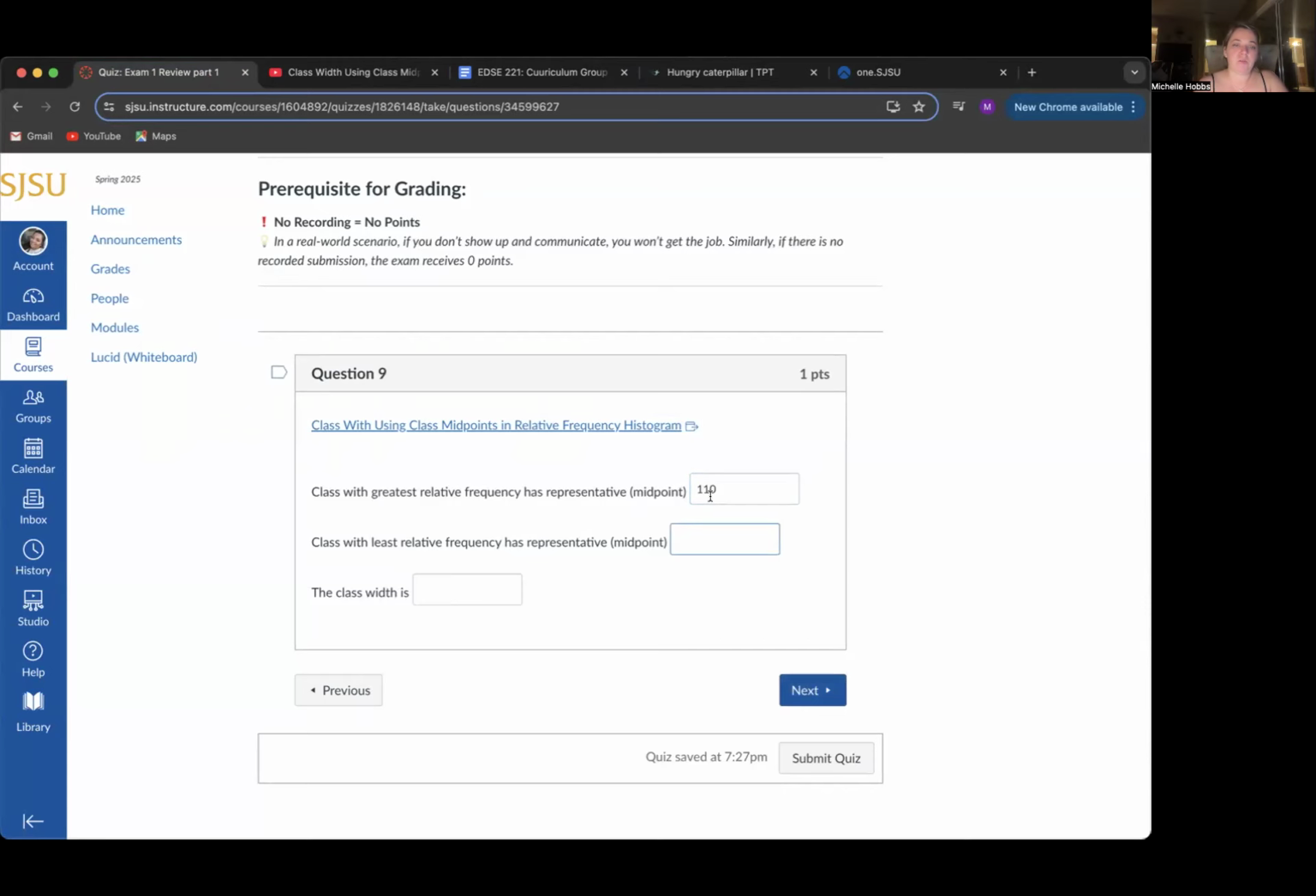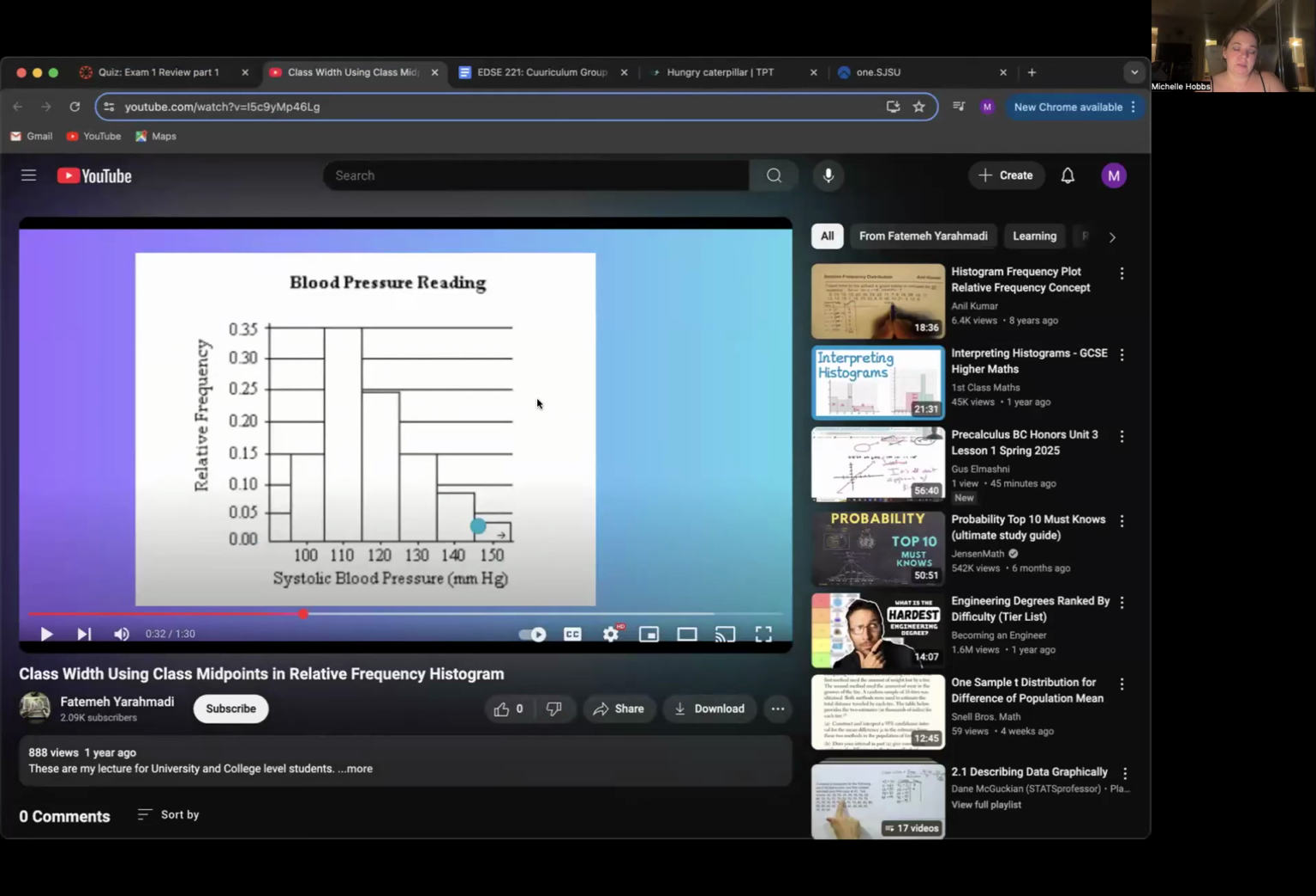And then the class with the least relative frequency is, I'm going to guess 150, but let's see. The lowest relative frequency is this class here with midpoint 150, because it is the lowest here. So we've got the lowest and we've got the highest.